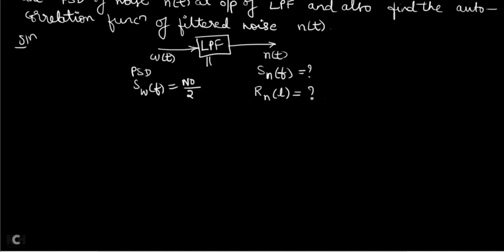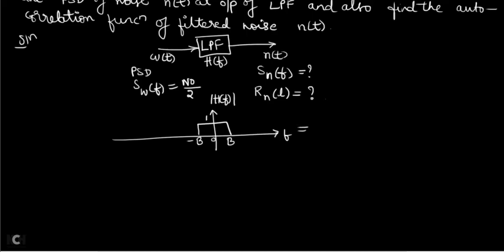And assume this low pass filter has a transfer function of H of F. So what have they given? They have given that the bandwidth of the low pass filter is capital B. So you have to take it in between, minus B to capital B. If they give bandwidth B, you have to take it from minus B to capital B. And what is the amplitude of the filter? 1. So this is your magnitude of H of F, because they gave it as amplitude response. That's why you have to write it as magnitude of H of F.